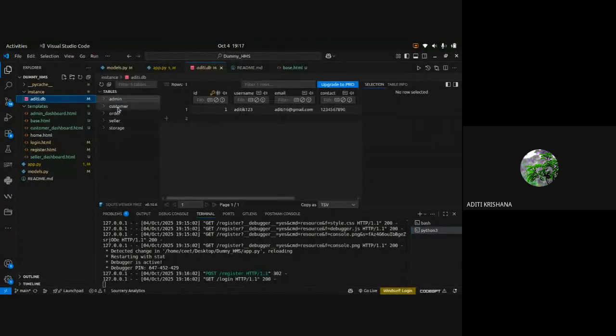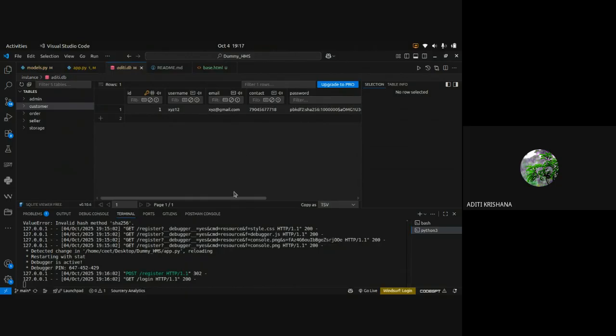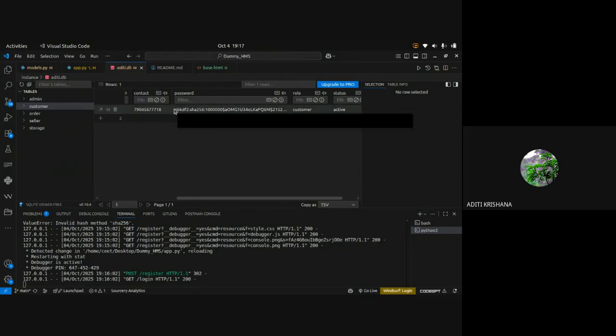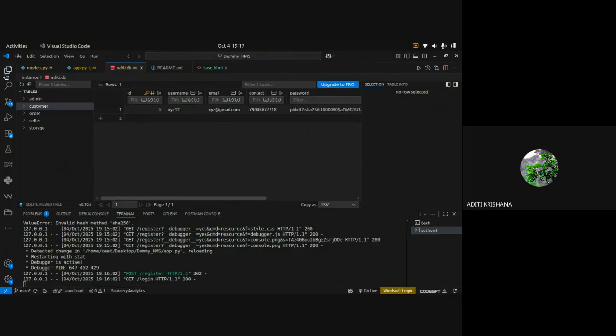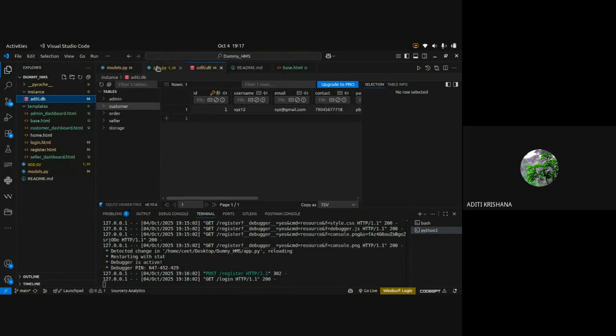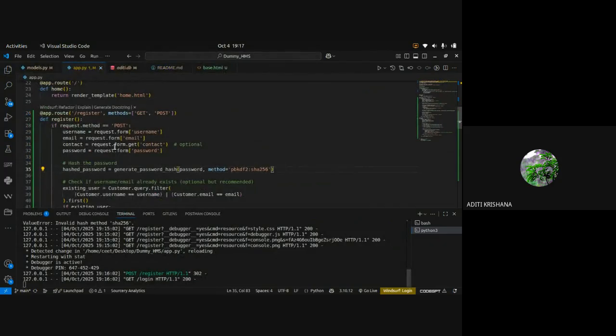Customer's detail is saved or not. So yes, the details are saved here, and you can see now the password has been saved in this manner. It has started with that method name and some hash code is generated. So this is not human readable, that I have set a password 1234 and somebody can understand. For understanding that, the function is also there, check password hash. Okay, so that comes inside login route.